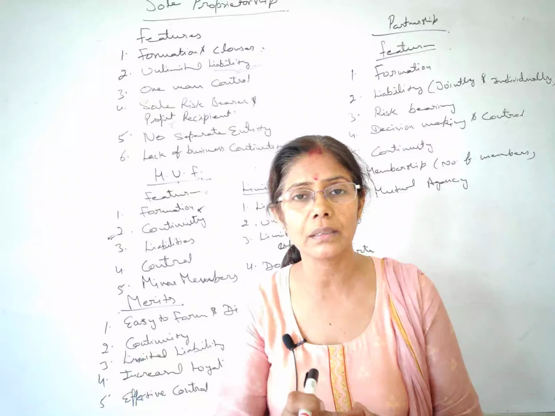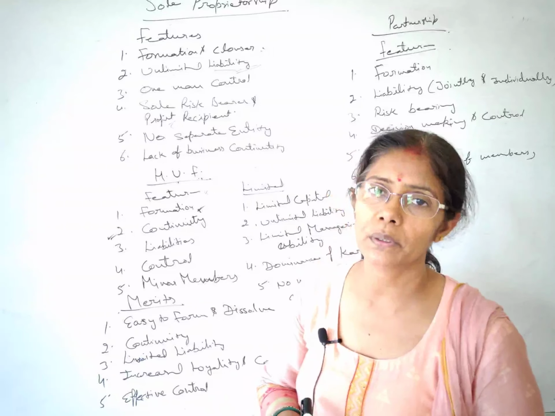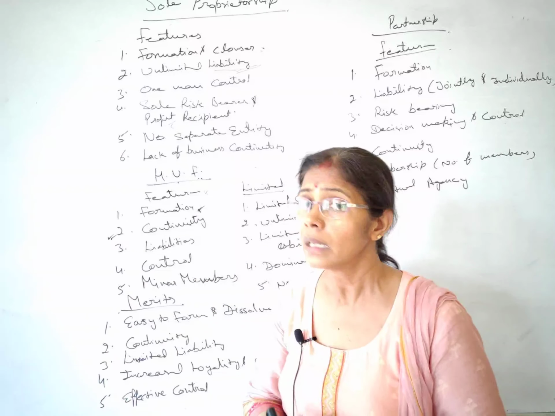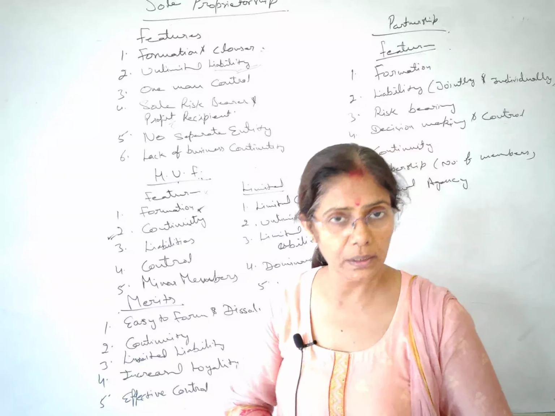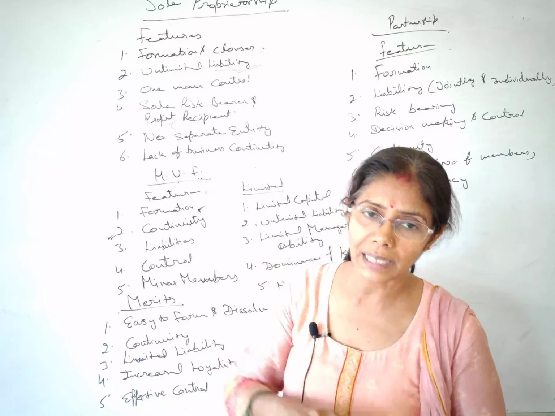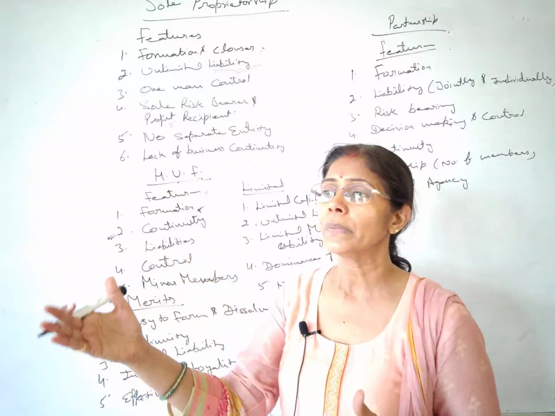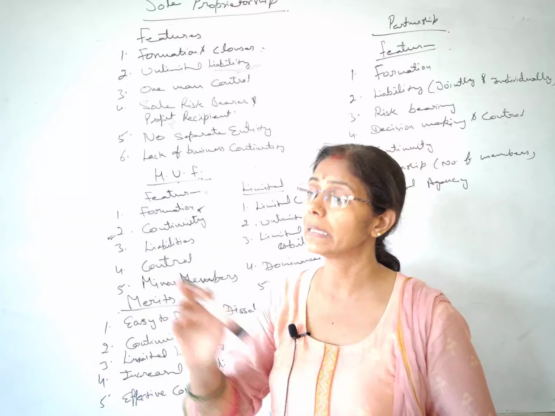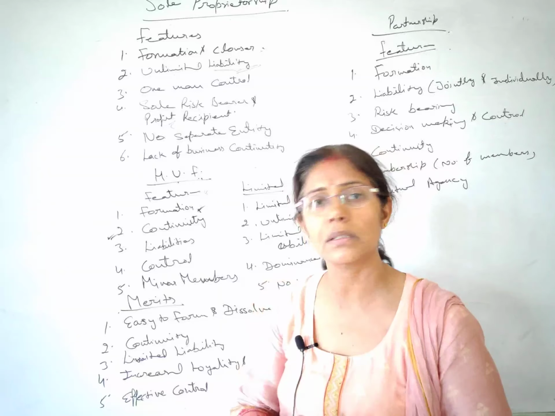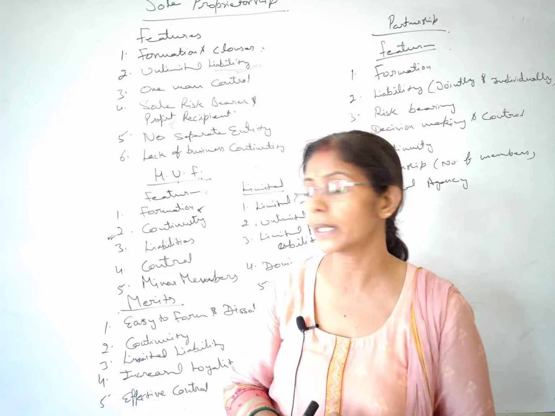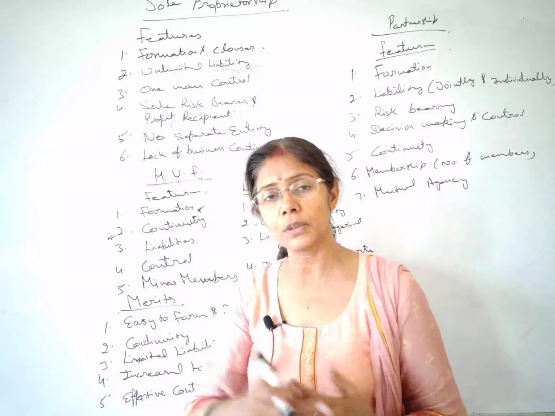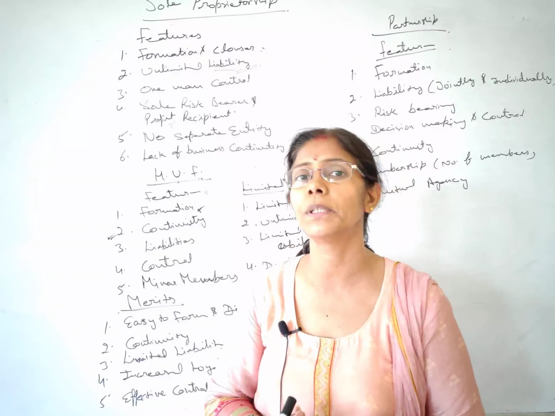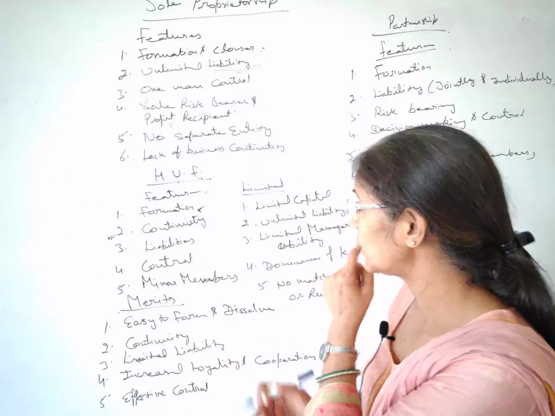Here the karta is the senior most member of the family who is looking after the business. He has the whole controlling authority in his hand. He is deciding everything. Although he can discuss with other members, he can take advice from them, they can give the advice, but the final decision will be taken by the karta. All right. And the liability of the karta will be unlimited, and the rest of the co-partners have limited liability. All right. So I have told about the karta.